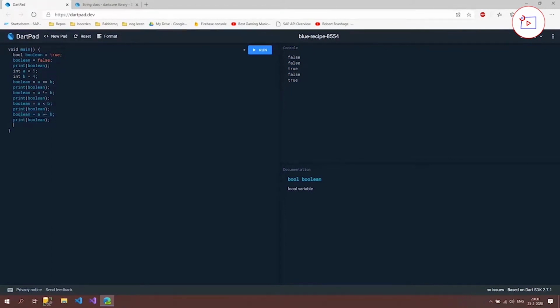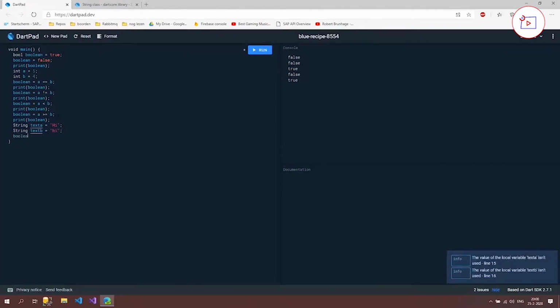What we can also do is check if two texts are the same. The way we can do that is by just doing the same as with the numbers. We take two texts, text a is Hi, and text b is hi.